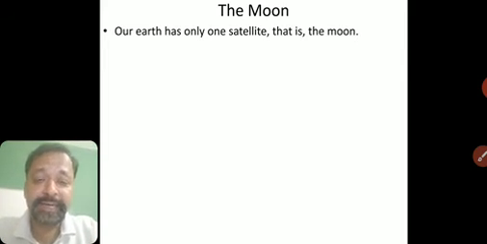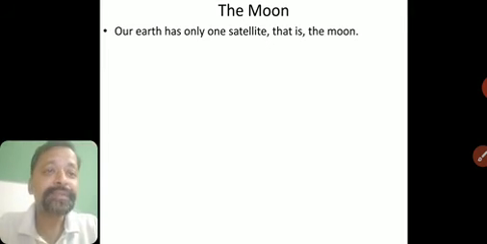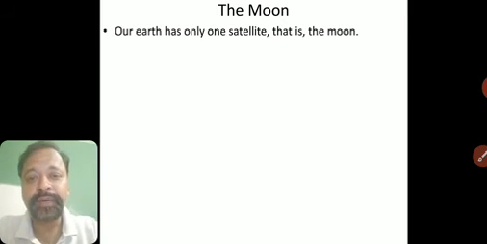Now you say, sir, there are so many satellites we hear about in our day-to-day life. But they are all artificial satellites, human-made satellites. Our natural satellite is the Moon. The Moon was not made by any man, it is a natural satellite for us.